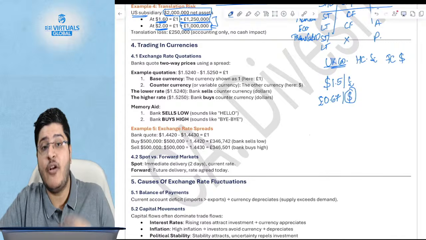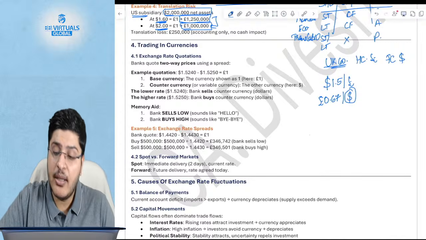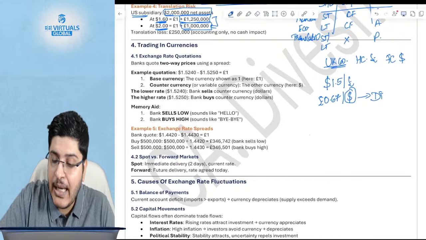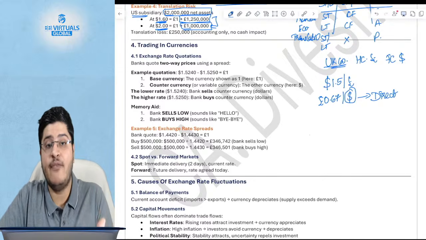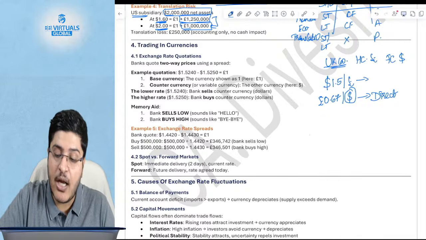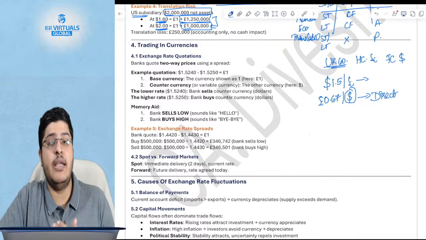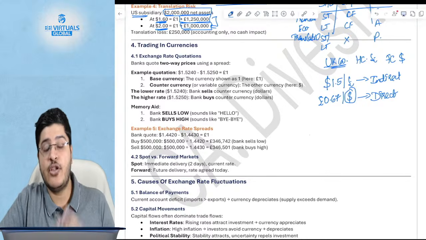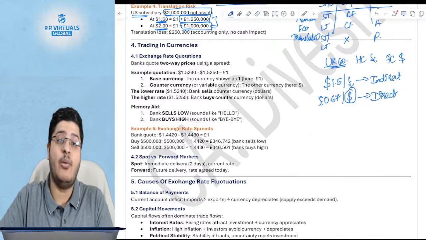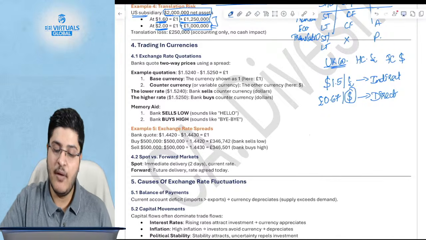How many units of your currency do you have to shell out? This is nothing but a direct quote: how many units of your home currency do you have to shell out? When it comes to how many units of a foreign currency you have to shell out, it is an indirect quote. How many units of the foreign currency do you have to shell out to get 1 unit of your home currency? This is your foreign quote.